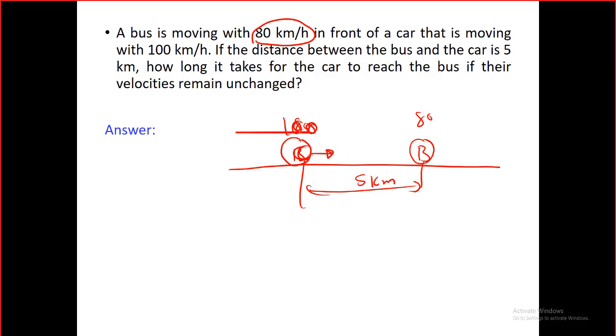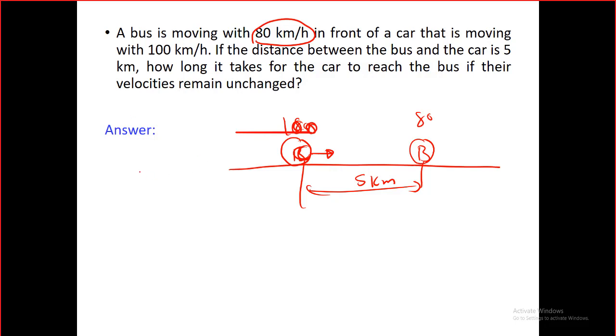And as you can see, the car is faster than the bus. So of course, after some time, the car will catch the bus. It will be in the same place. How much time will it take for the car to catch the bus? We are asking about the time. Let me answer this question for you. Why, guys? The purpose of this example is to give you a strategy for how to solve the problem. I will think in this problem in this way.